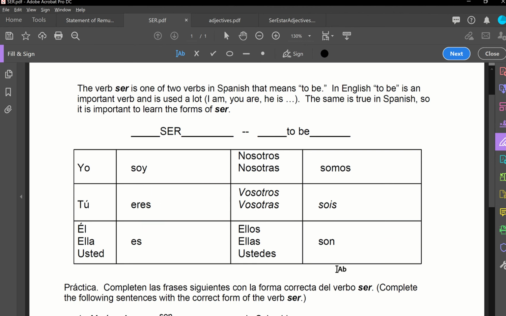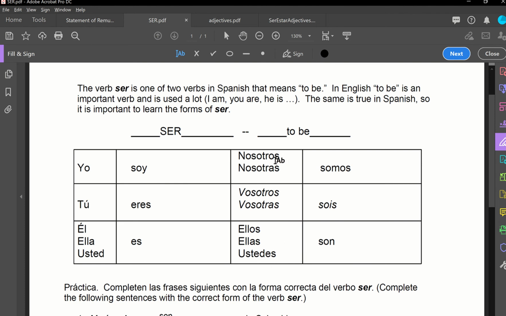And also we have the plural form. Nosotros, we are. Nosotros somos. Or nosotras somos. Masculine, feminine, and mixed group. Okay, we are. Nosotros somos. You guys are. Vosotros sois or vosotras sois. So sois is the conjugation that we always use for vosotros or vosotras. And then for ellos, ellas, ustedes, the conjugation is son. They are, ellos son, ellas son, or you people formal are, ustedes son.